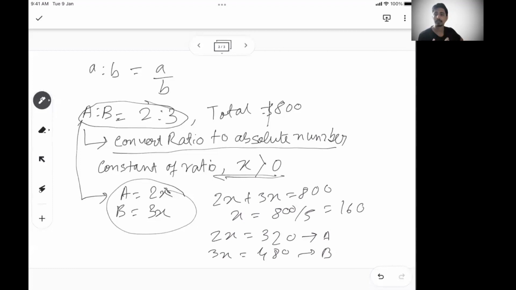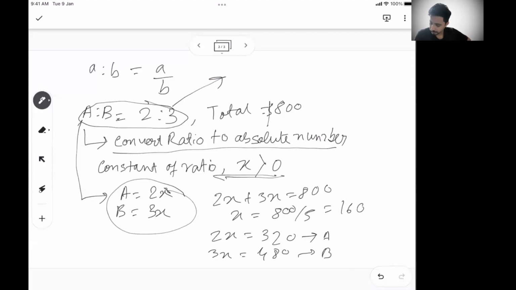We'll do problems around ratio, proportion and variation in the subsequent session. We will see more of how to solve them. Also, the other way is, if A and B is 2 is to 3, out of a total of 5 entities, for every 5 rupees, A will take 2 and B will take 3. That's how we can also read it.